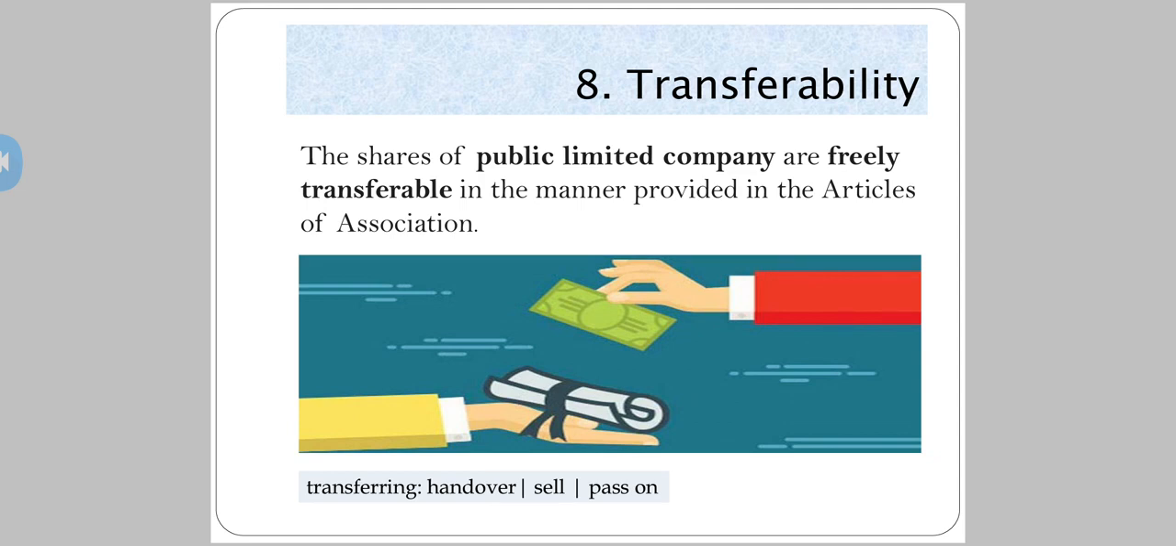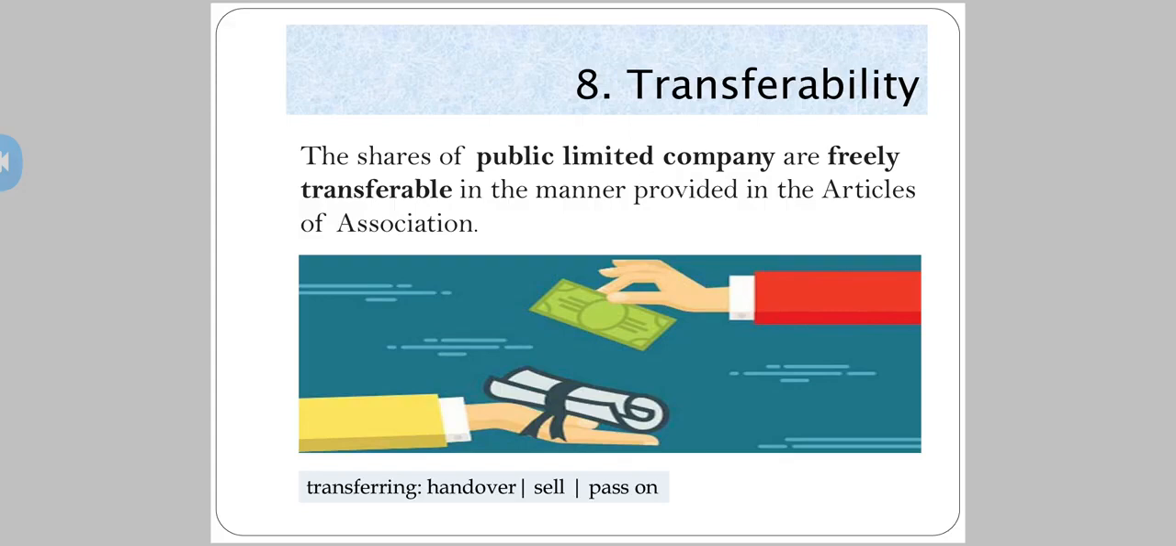The shares of a public limited company, it's very important, are freely transferable, or I can say freely sellable, in the manner provided in the Articles of Association. Articles of Association, the second important document of the company, contain the internal rules and internal management of the company. So in whatever manner, in whatever procedure, the Articles of Association allow a person to transfer the share, to sell the share, a person can do the same.